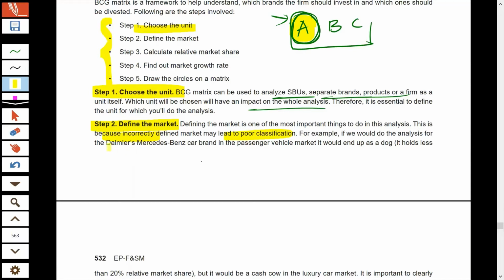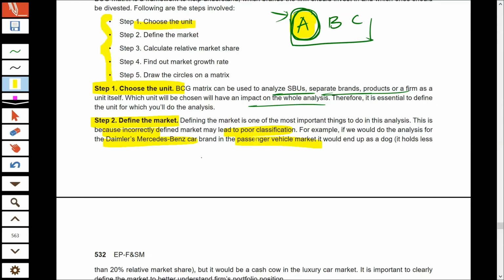Supposedly, we want to do BCG analysis for Mercedes-Benz, and if we think that Mercedes-Benz is in the passenger vehicle market, this is actually a wrong classification.